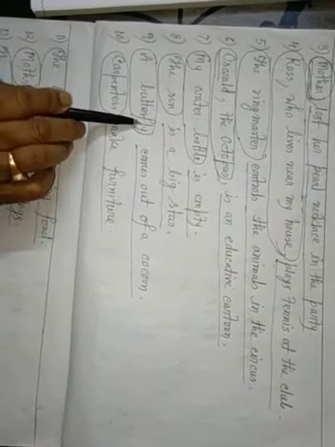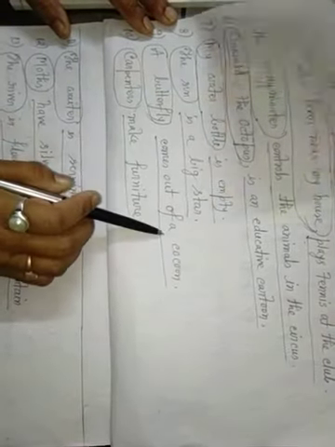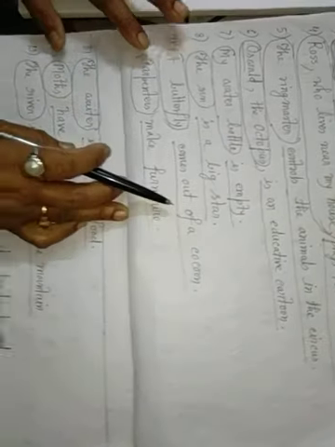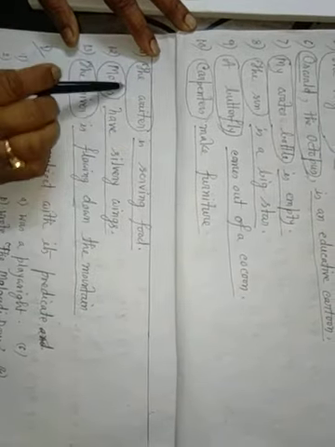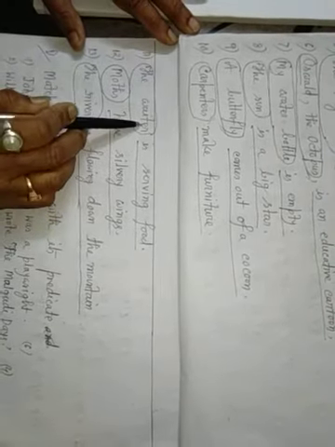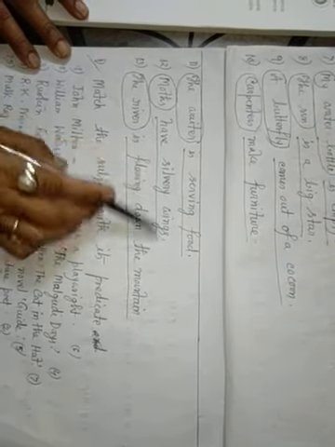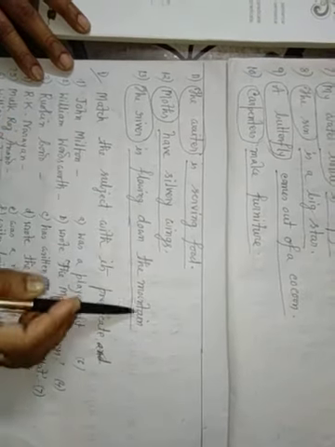A butterfly comes out of a cocoon. The butterfly is the subject, comes out of a cocoon is the predicate. Carpenters make furniture. Carpenters is the subject, make furniture is the predicate. The waiter is serving food. The waiter is the subject, is serving food is the predicate. Moths have silvery wings. Moth is the subject, have silvery wings is the predicate. The river is flowing down the mountain. The river is the subject, is flowing down the mountain is the predicate.